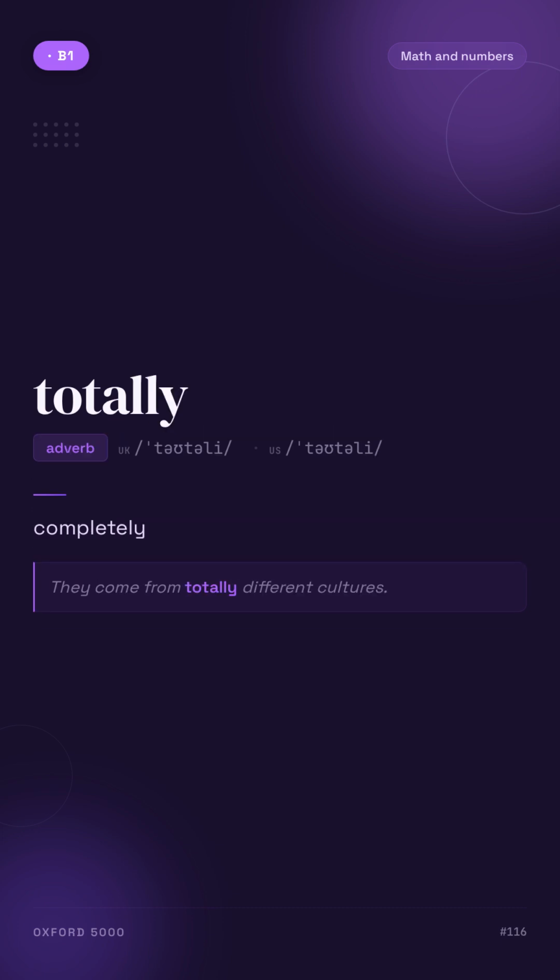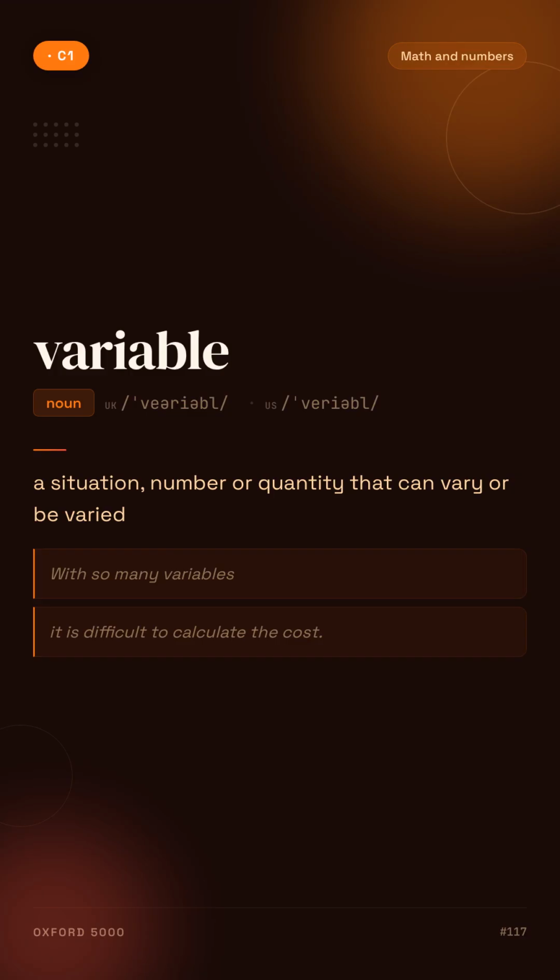Totally. Completely. For example, they come from totally different cultures. Variable. A situation, number or quantity that can vary or be varied. For example, with so many variables.